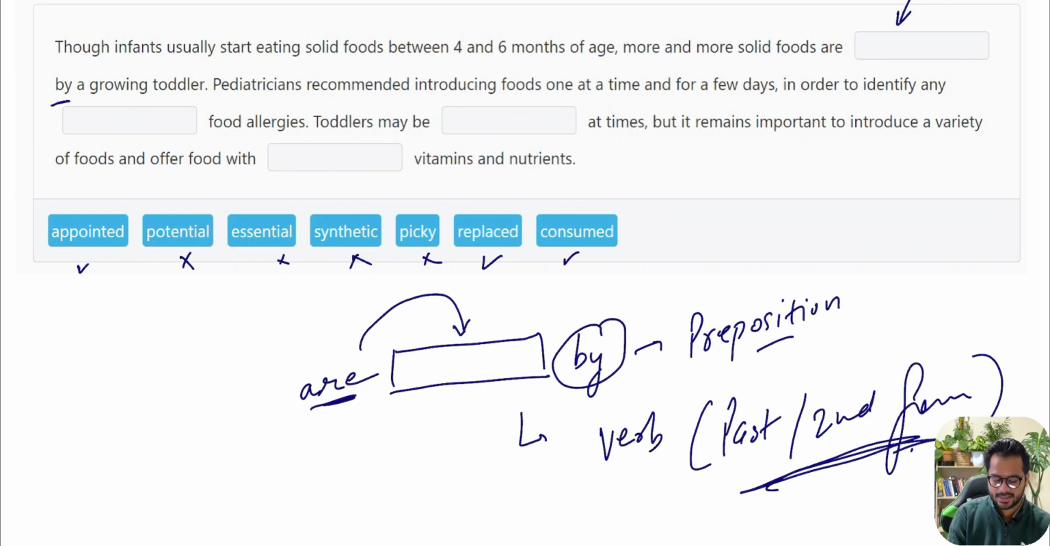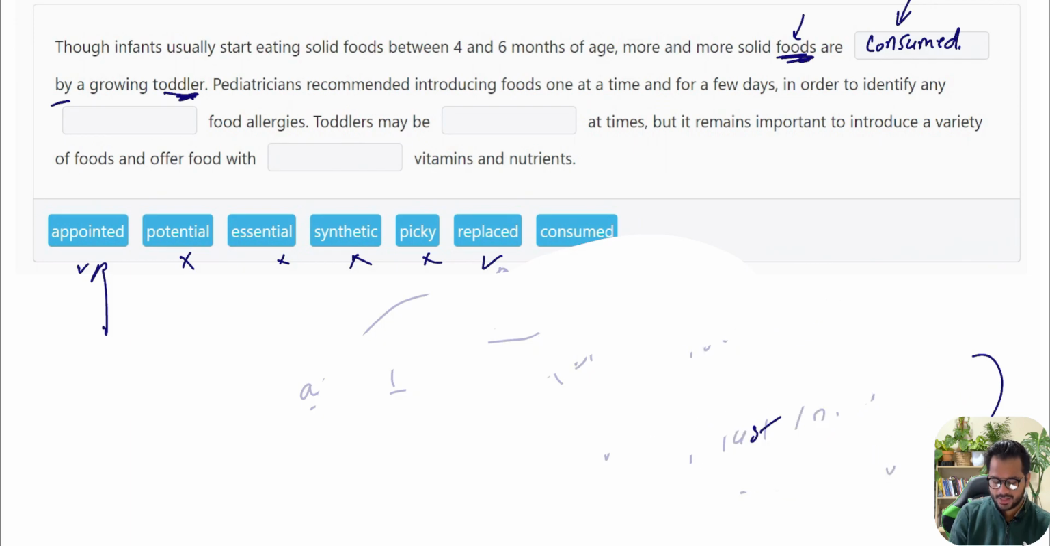So let's read out the sentence again. More and more solid foods are dashed by a growing toddler. So they're talking about foods, and then they're talking about a toddler, a child, a baby. So something about food. Can we appoint food? No, we cannot. Can we replace food? If we say more and more solid foods are replaced by a growing toddler, we can't replace food by a toddler, right? Are consumed. Consumed means eating, eaten. So consumed has to be my correct answer.